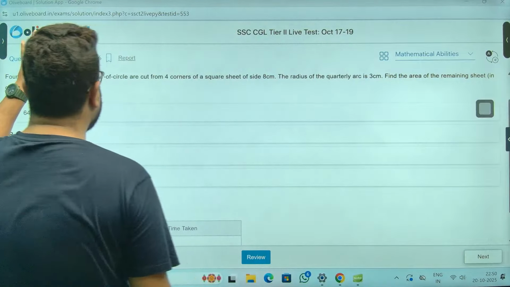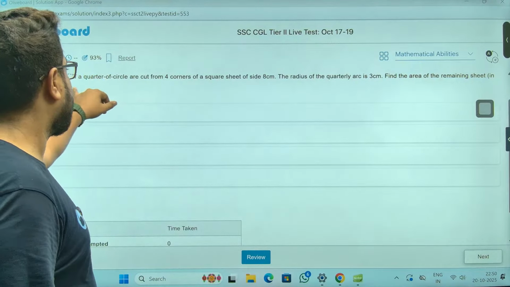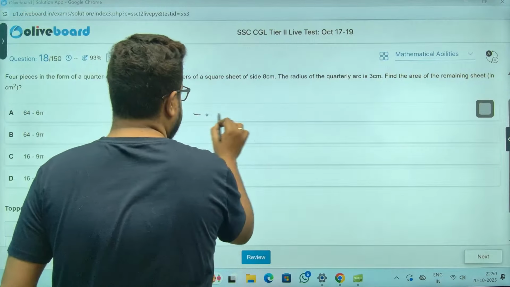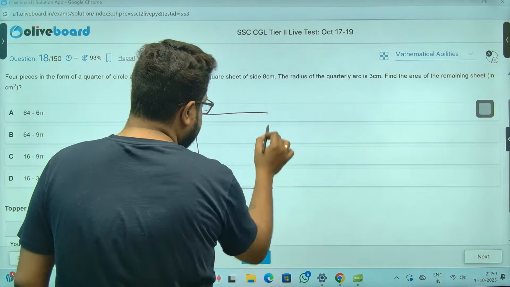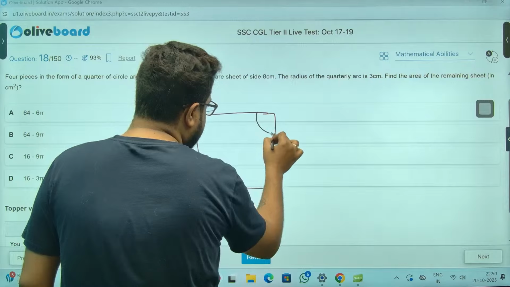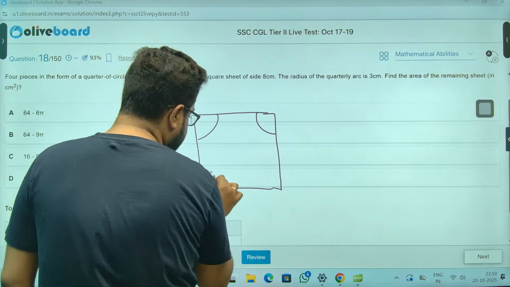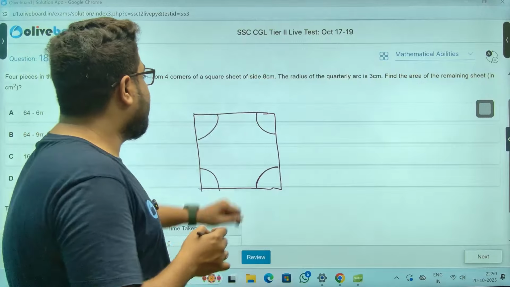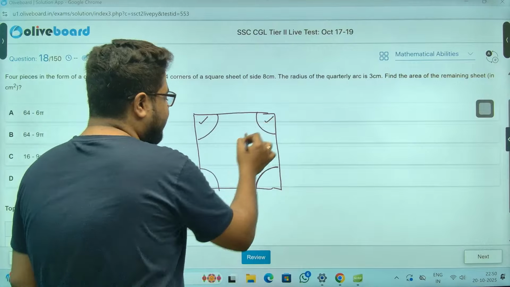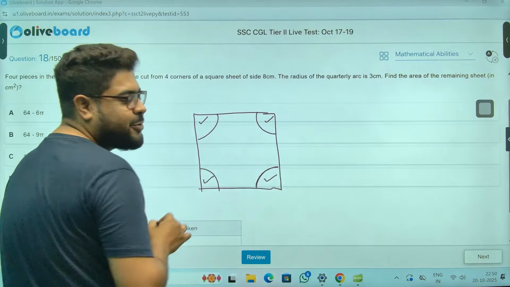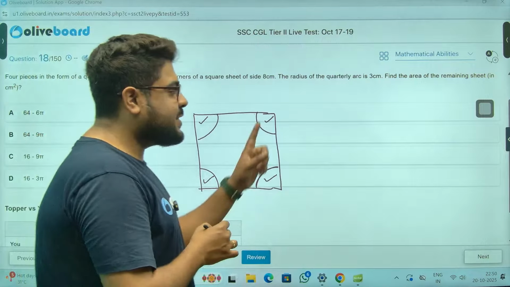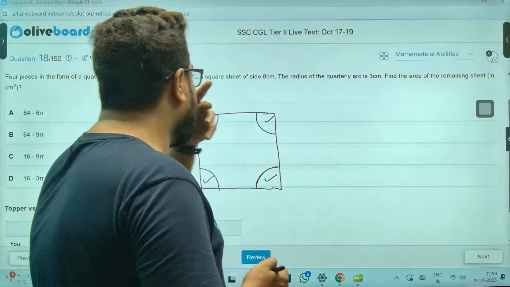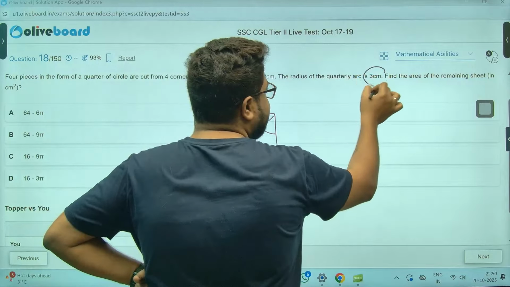Four pieces in the form of a quarter of a circle are cut from four corners of a square sheet. It's like that: they have made cuts like this. One quarter of a circle, four times, meaning it's a total circle. Four quarters mean 1. So the radius is 3.